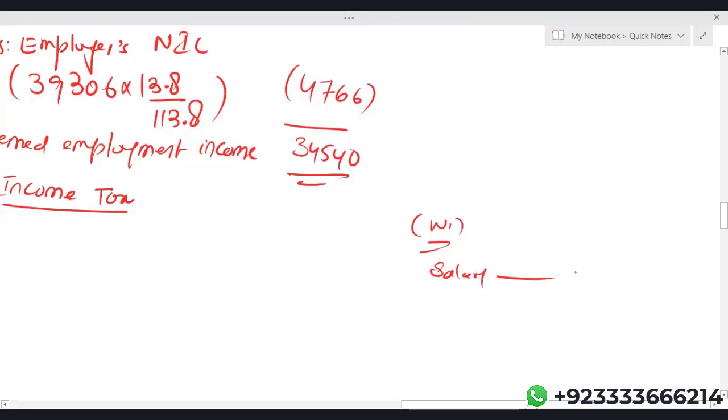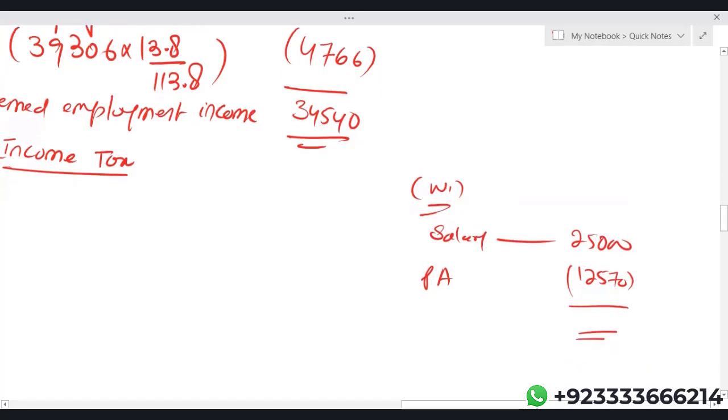If I deduct the personal allowance of 12,570, there is already a taxable income before this deemed employment income: 25,000 minus 12,570 gives me 12,430.